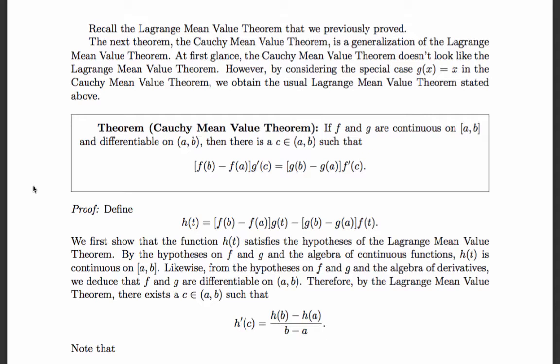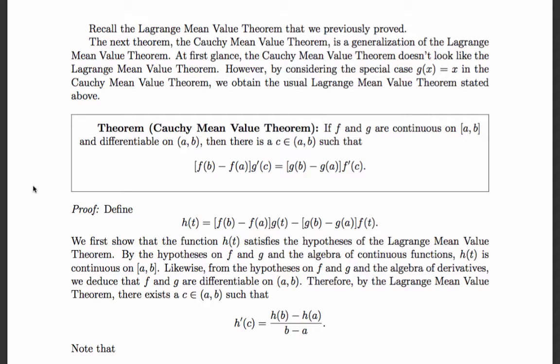Now, notice that in this statement of h of t, we essentially have a linear combination of g and f. Okay? In other words, we have a scaling of g plus a scaling of f. Right? f of b, f of a, g of b, g of a, these are all just numbers. g of t is a function, f of t is a function. So because h of t is a scaled sum of g and f, h is continuous and it's also differentiable.